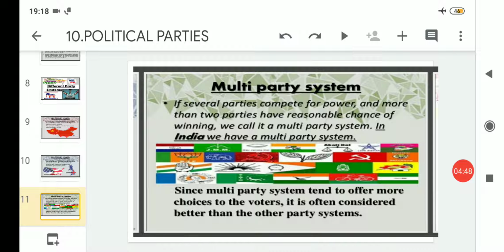Now moving on to the multi-party system. In a multi-party system, if several parties compete for power and more than two parties have a reasonable chance of winning, we call it a multi-party system. In India, we have a multi-party system. That means what?